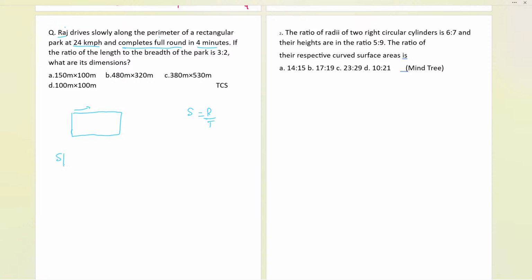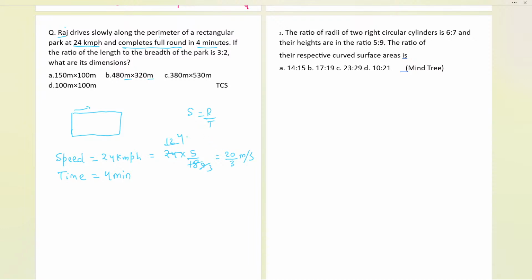Now, the speed of Raj is 24 km per hour, and the time he is taking is 4 minutes. Here, I will convert this 24 into meter per second, because the question demands that we answer in meters. So we convert 24 multiplied by 5 by 18. Simplifying, 2 times 9, 2 times 12, 3 times 3, 4, and that will be 20 by 3 meter per second.